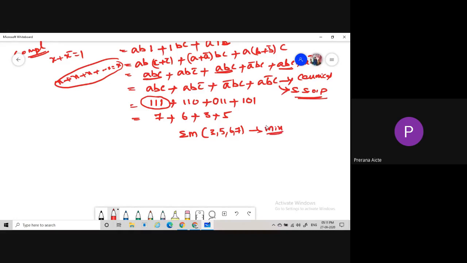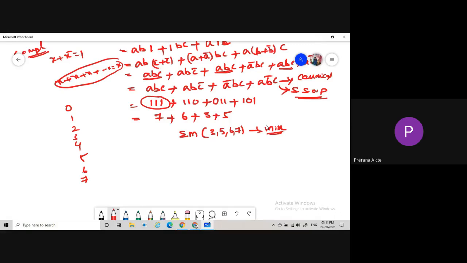So if these terms are the min terms, what are the remaining terms? Here we are using 3 variables, right? With 3 variables, how many possibilities are there? Eight possibilities. So 8 possibilities are nothing but 0, 1, 2, 3, 4, 5, 6, 7.